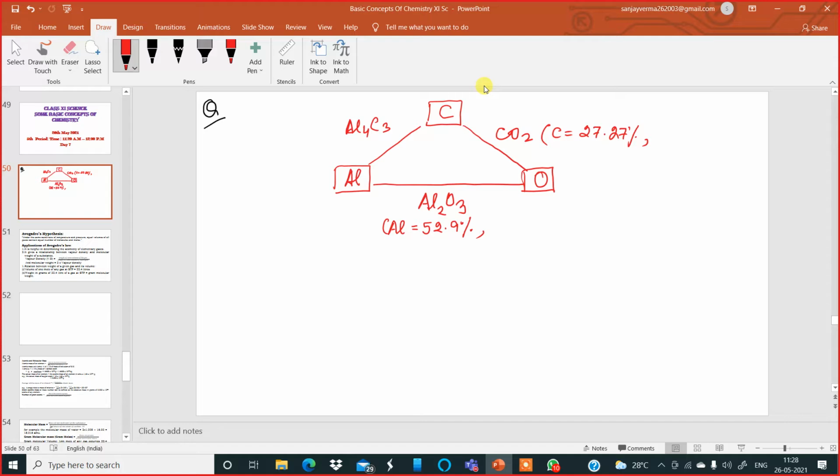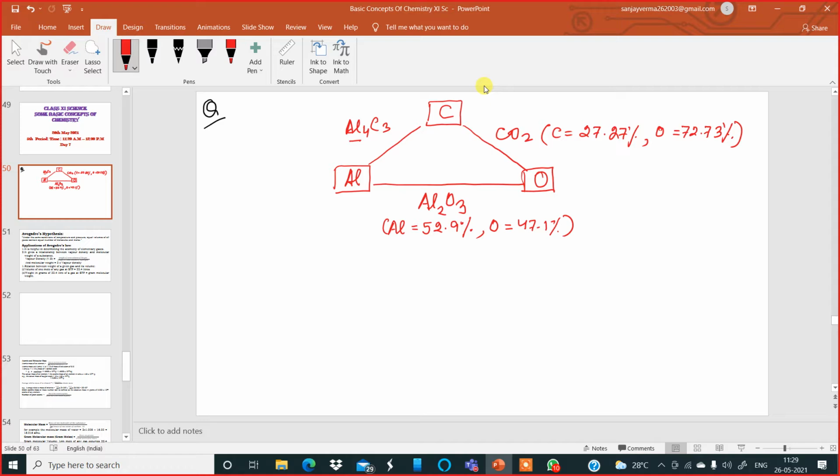In aluminum oxide, the percentage of oxygen becomes 100 minus 52.9, which is 47.1%, and in carbon dioxide the percentage of oxygen is 72.73%. Now from this much data we have to find the percentage of aluminum in aluminum carbide by using the concept of law of reciprocal proportions.